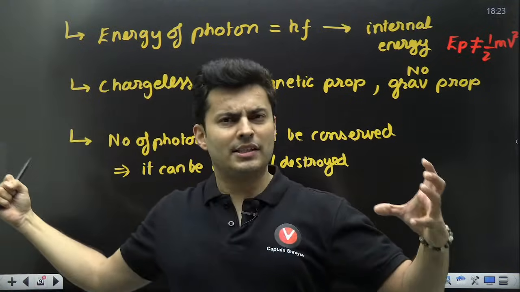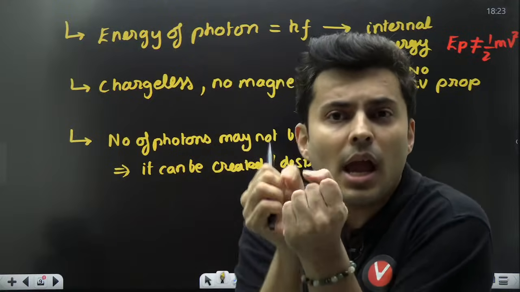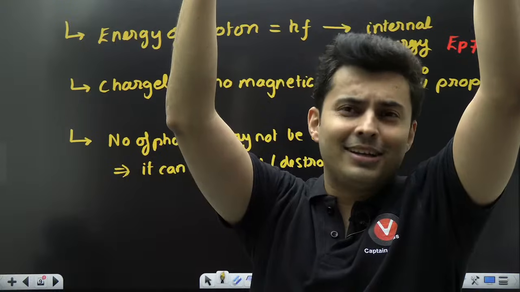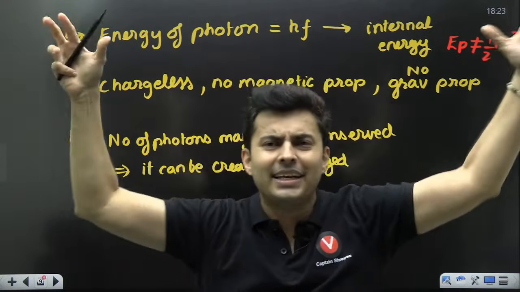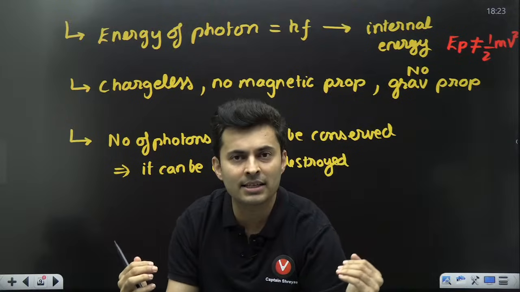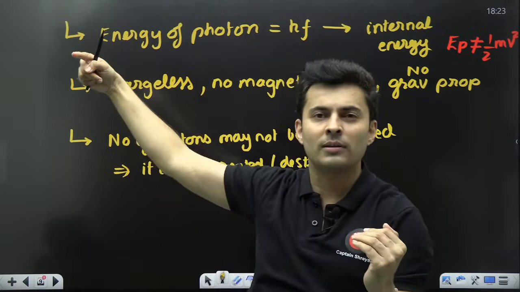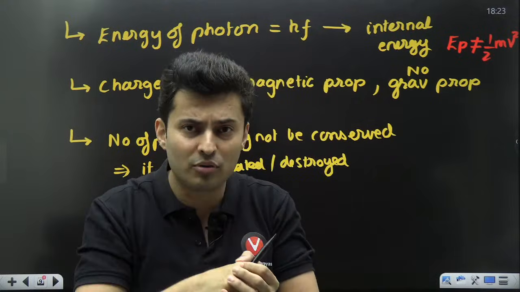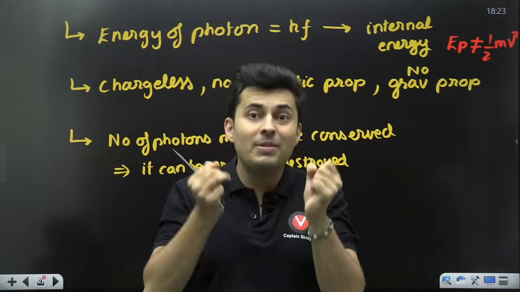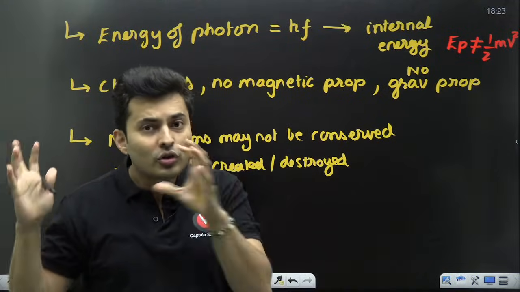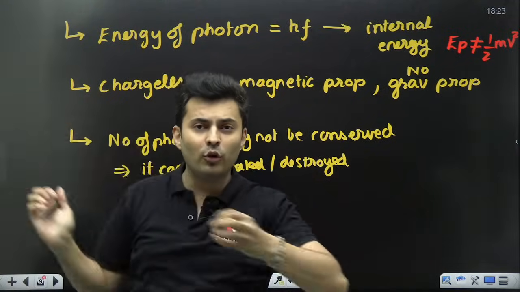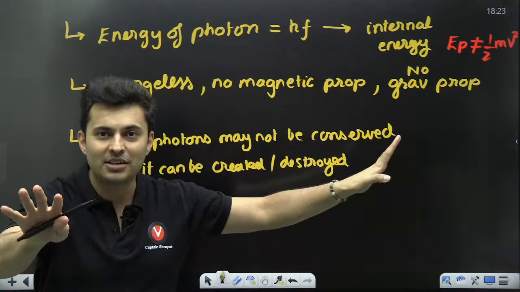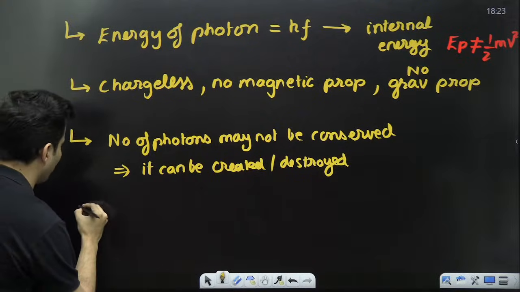So a photon, let's say it collides with an atom, it might be absorbed, it is destroyed, and the electron might get excited to higher energy. When the electron is very excited, it gets bored, it gets de-excited. It will emit a photon. A new photon is created magically. So photons can be absorbed, destroyed, or emitted, that means created. So it is not necessary that if 100 photons came in, 100 photons must go out. Some photons might just be newly created or destroyed.